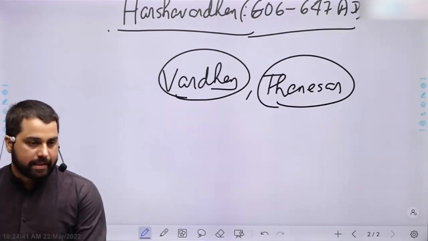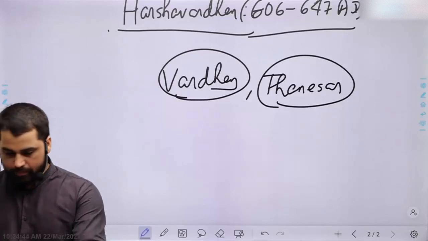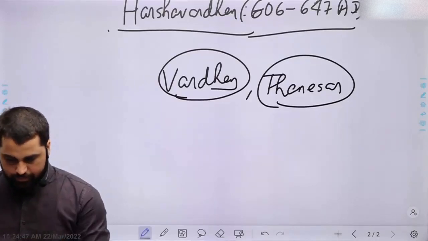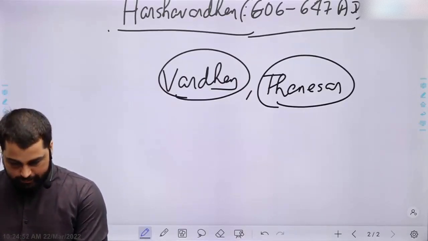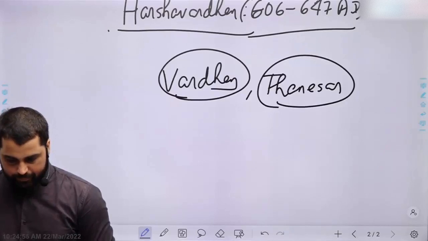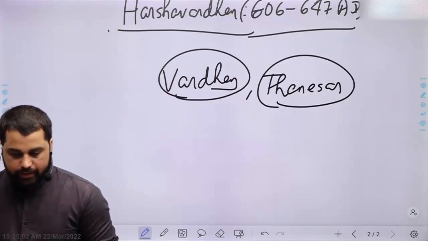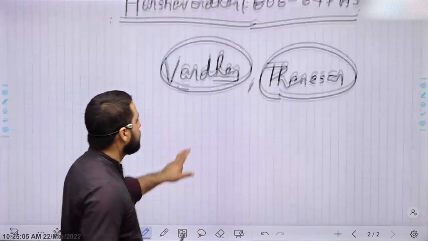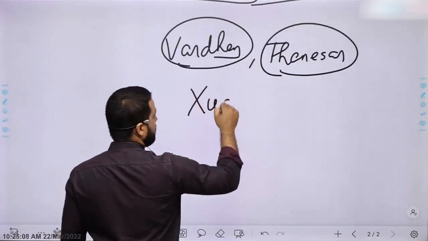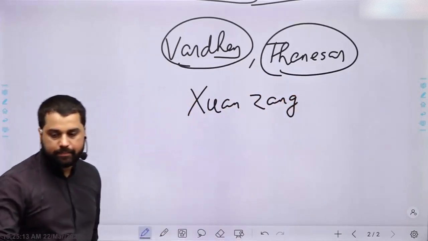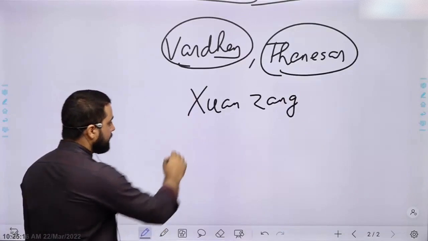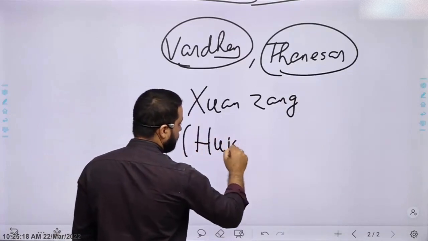We know about his kingdom mainly from two sources. First, the Chinese traveler Xuanzang, initially we knew him as Huansang.